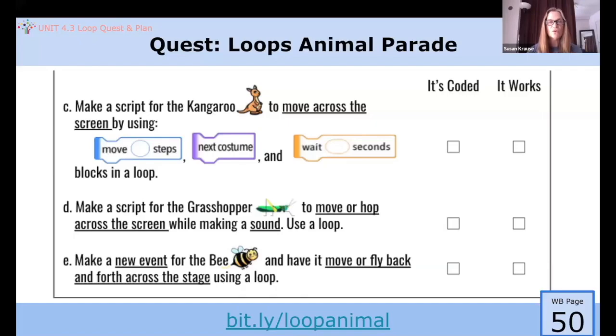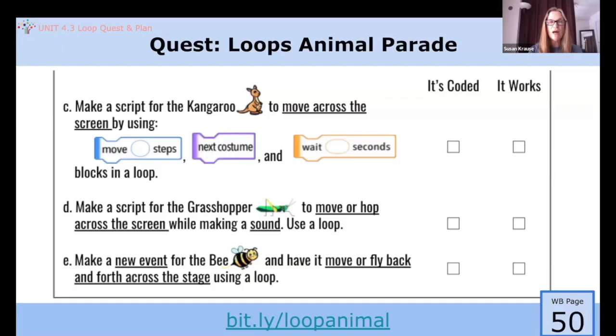So to make the grasshopper hop up and down, for up, you're going to add a positive number in the change Y by block. To move back down, you'll add the same number in the change Y by block, but make it a negative number.